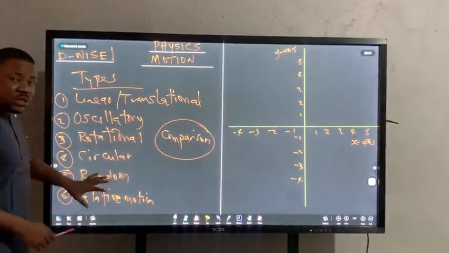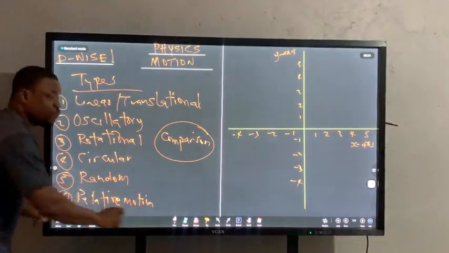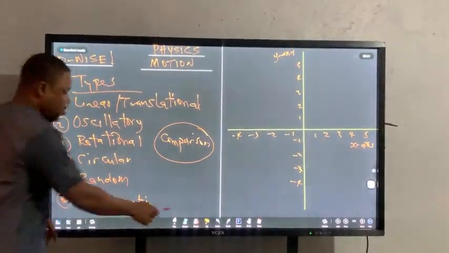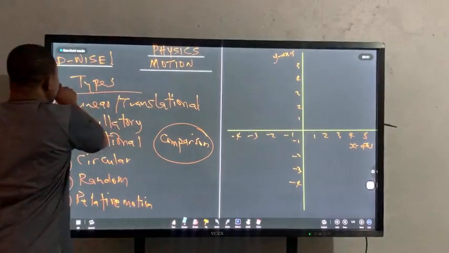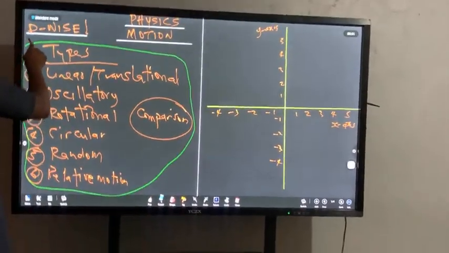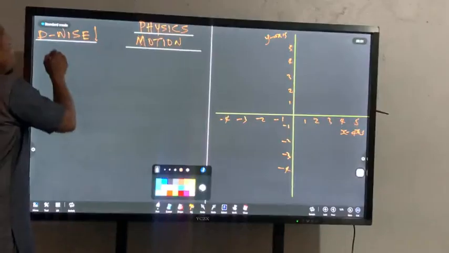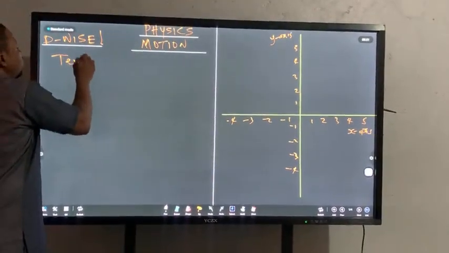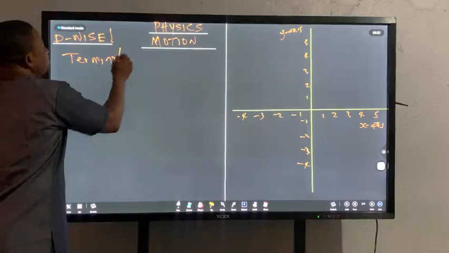We're doing relative motion. I'm going to talk about relative motion fully on its own when we can spend the time. So let's go to terminologies very quickly. What are some of the terminologies that you're likely to encounter when you are dealing with motions?